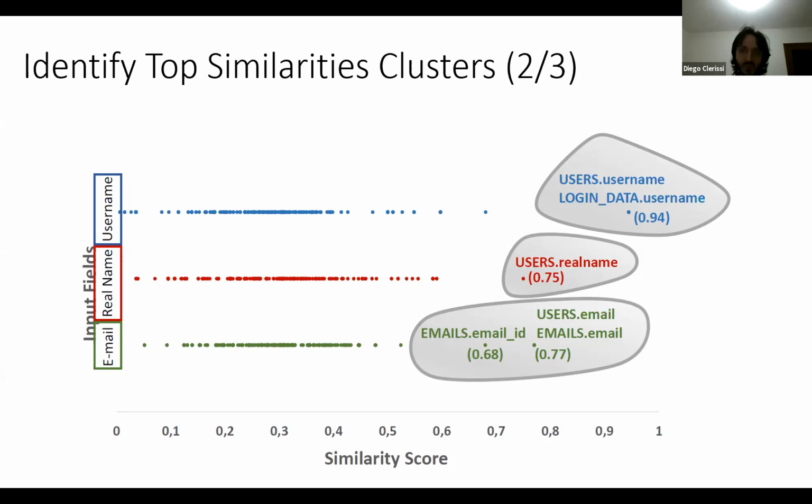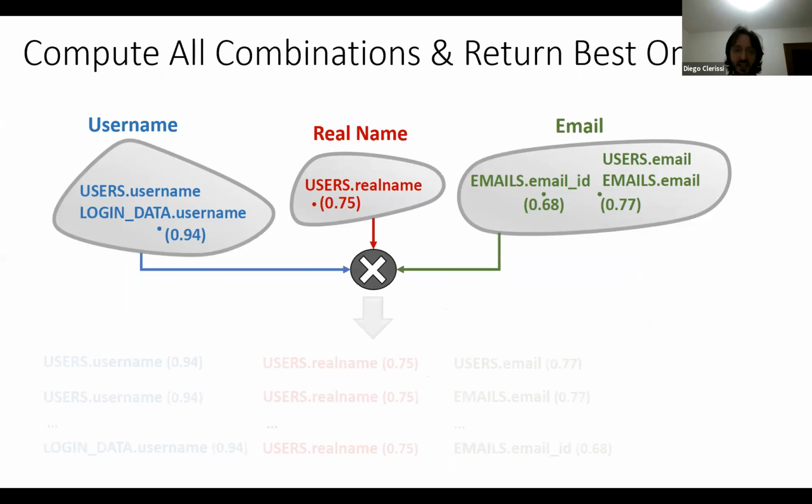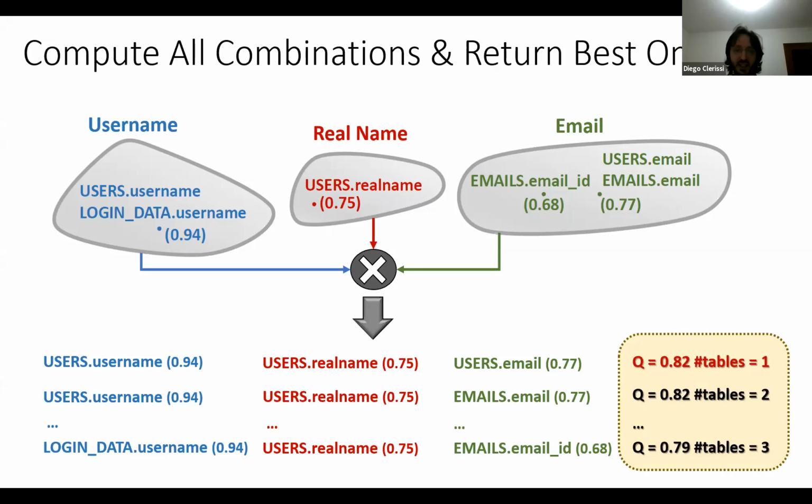The last step of the DBInput technique is to combine together all the possible combinations of the existing similarities we computed so far with the top clustering algorithm. So we put together all the possible combinations. We get this list of similarities that cover all the input fields. What we do next is determine which one is the best one. So we will compute two measures: a Q value that indicates the quality of the similarity, which is the mean of all the similarity scores computed so far, the higher the better.